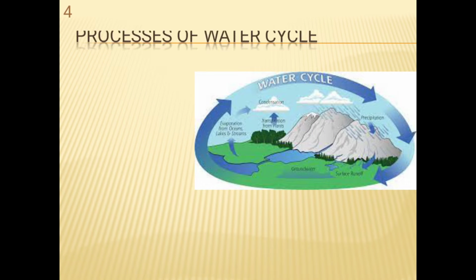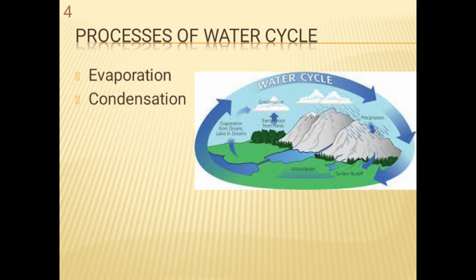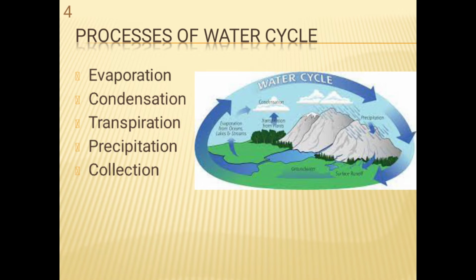Water cycle. The processes of the water cycle are evaporation, condensation, transpiration, precipitation, and collection. These five processes are important in the water cycle. Next, let's look deeper at the processes of the water cycle.